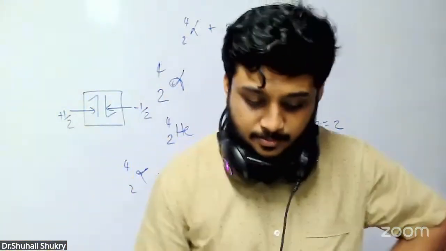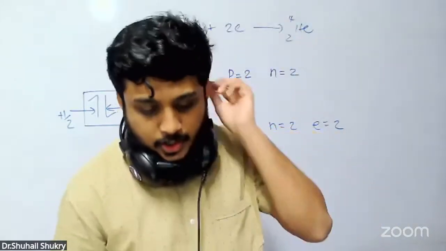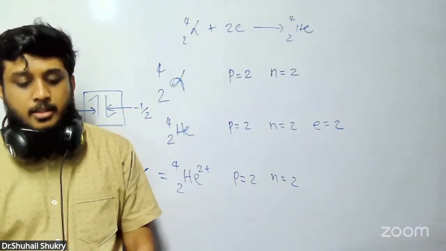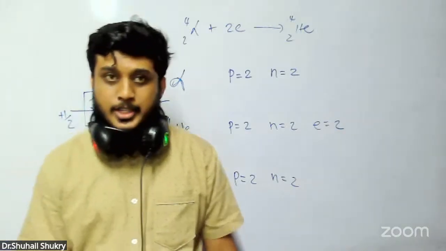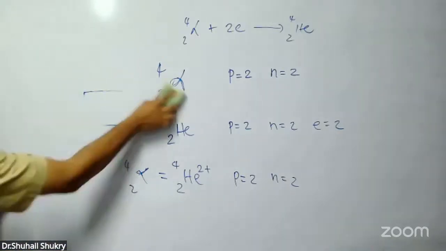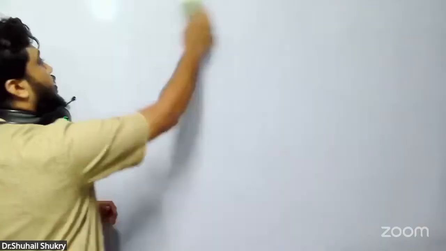Right. Next, the electronic configuration of an element is 1s2, 2s2, 2p6, 3s2, 3p6, 3d5, and 4s1. This represents... Now see this.